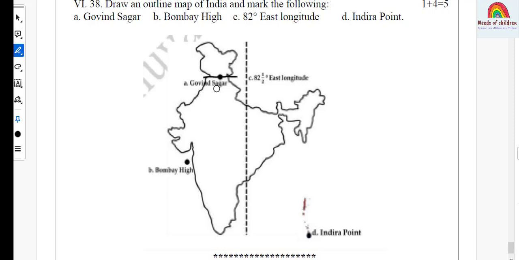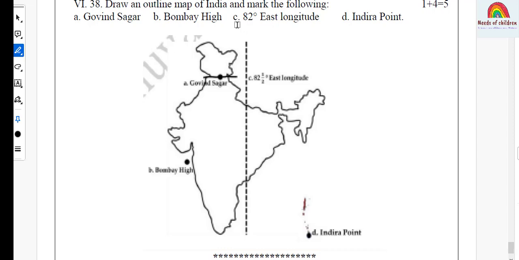Map skill questions are all from Geography, and among that, the lesson you have to concentrate on is India, Water Resources. And the next one, Bombay High, which is a deposit of petroleum products, and this is from the lesson India, Mineral and Power Resources.